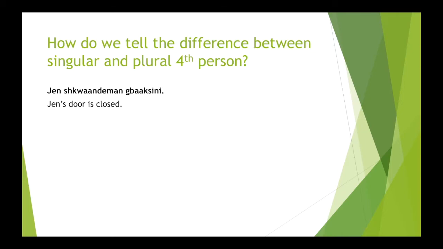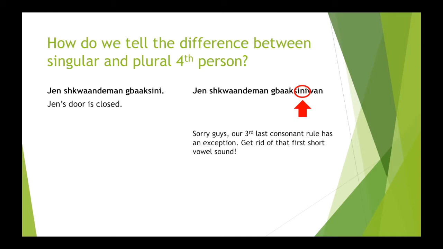So our last example are VII words that end in N sounds. Our singular example here, Jen shkwandemman geboksene. That means Jen's door is closed. So our plural example, we have to watch out for our third last consonant rule, but this time we're getting rid of the vowel sound in front of our third last consonant as opposed to behind.